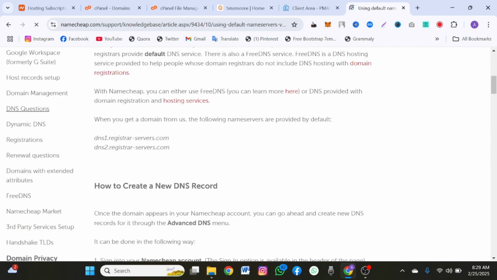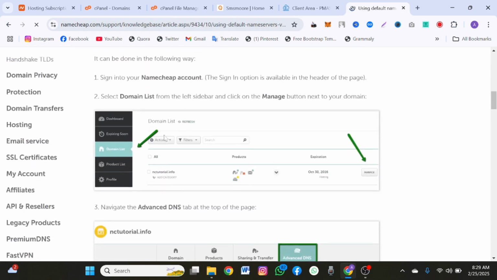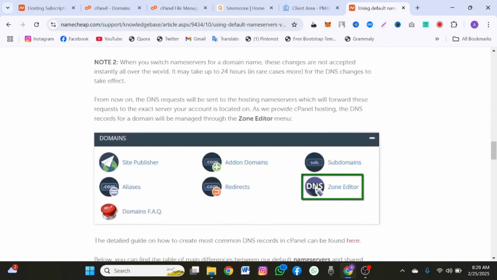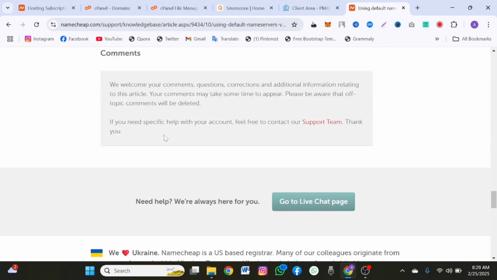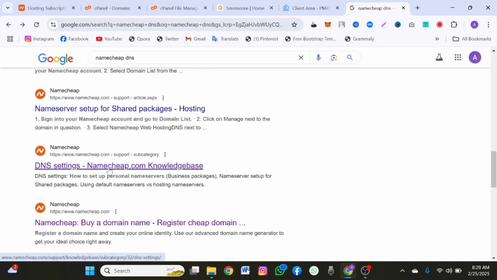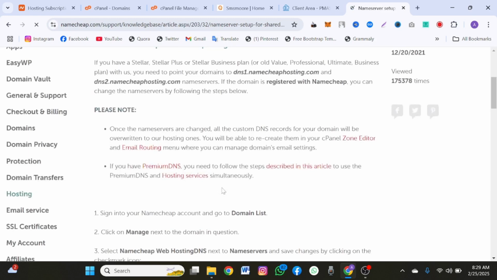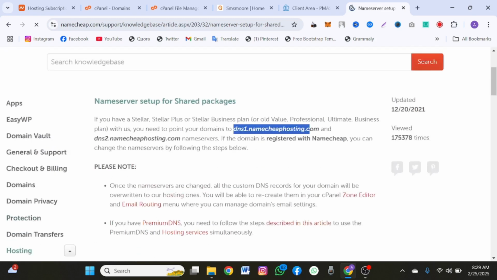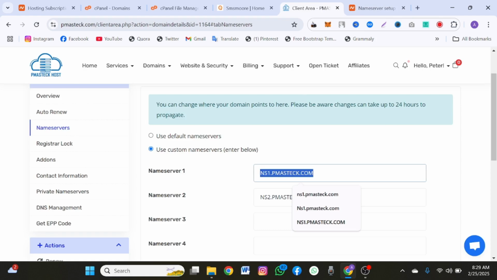All right, this is the old one they were using before, and the new one is, okay, not here. So let's look for the new one. Anyway, the new one is DNS1 namecheaphosting.com. Okay, this is it, right? I'm going to copy it, come back to this area, and paste it here.